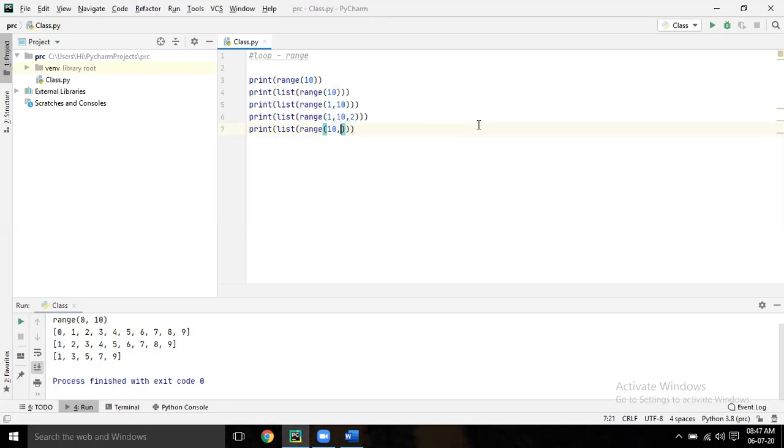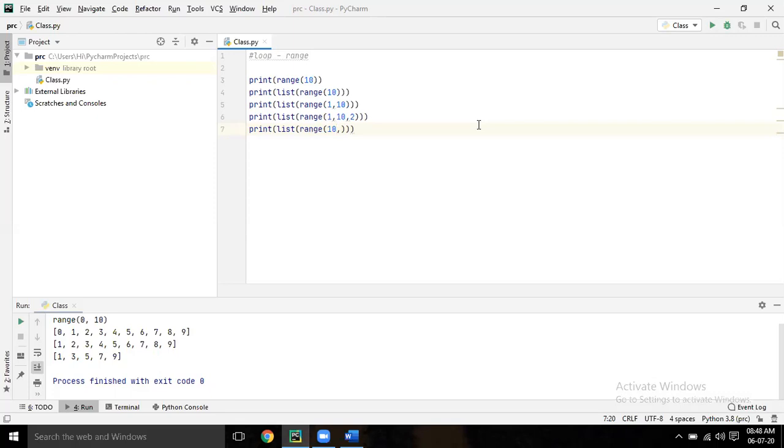If you give only range 10, it will give the range, and by default it will start from 0 and increment by 1. But if you give 1 comma 10, that means start with 1 and end with 10. You have not given the third one, so by default it will plus 1.